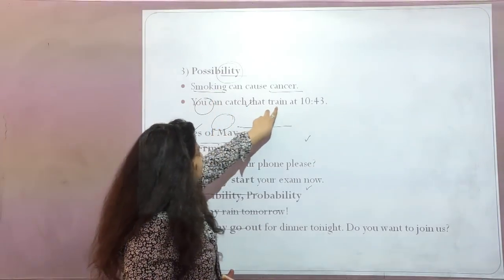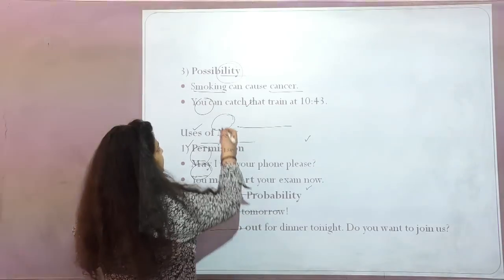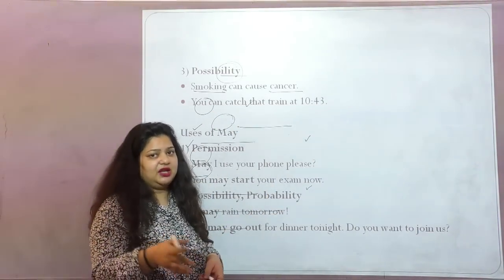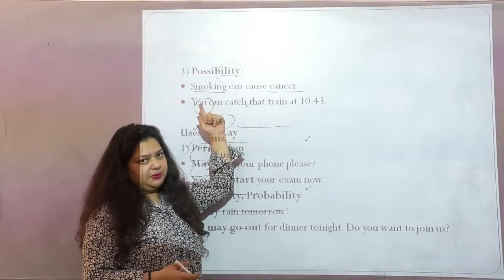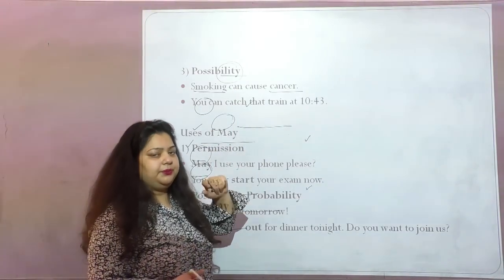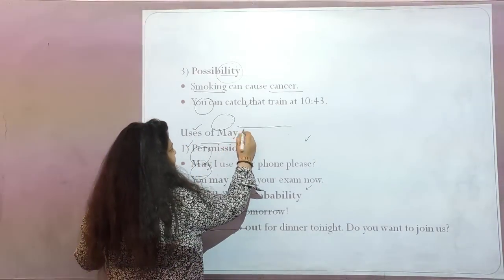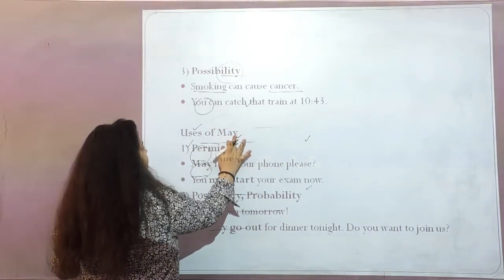You can catch the train at 10:45. This is again a possibility that might happen, that you can catch this train by 10:45. This is again talking about my possible chances, or let's say possibility. Understood? Correct. Now let's see the usage of may here.